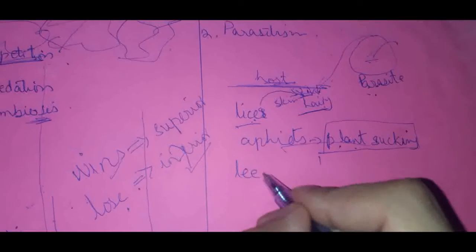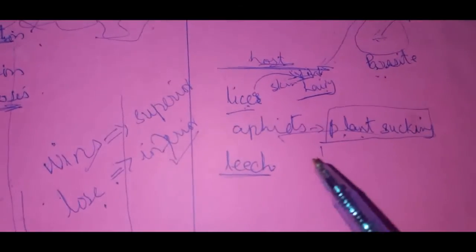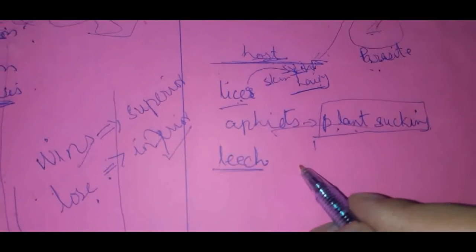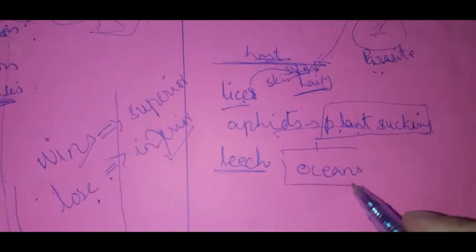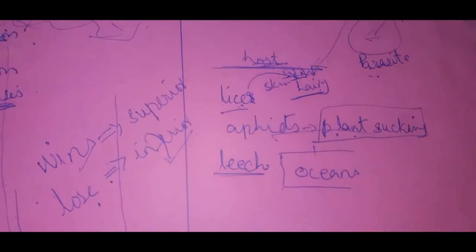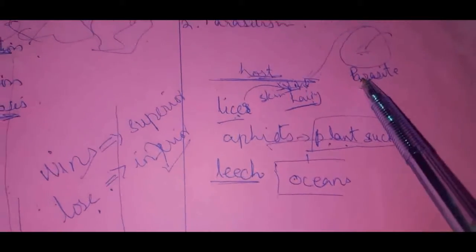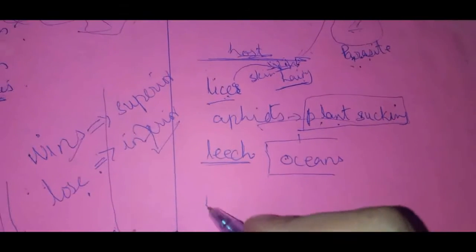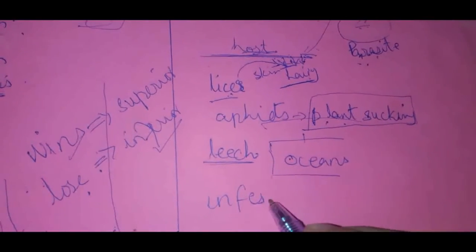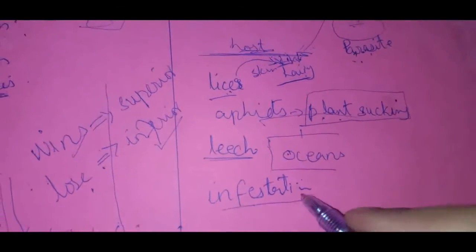There is another example, that of the leech. Leeches are small, insect-type organisms. They are found on the sides of oceans. People who live beside oceans suffer the harm which is caused by parasites, that is called infestation. All the diseases caused by parasites are known as infestation.